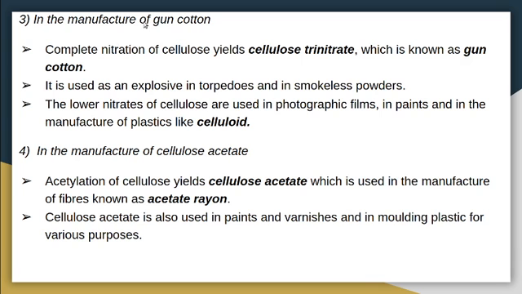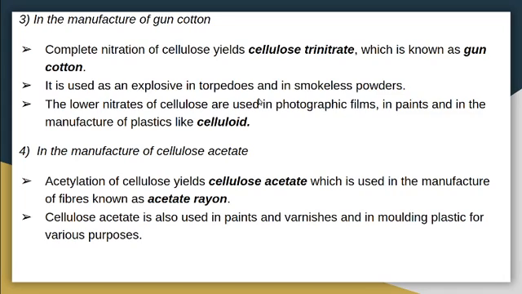Then in the manufacture of gun cotton, complete nitration of cellulose yields cellulose trinitrate, which is known as gun cotton. It is used as an explosive in torpedoes and in smokeless powders. Torpedoes means underwater missile.